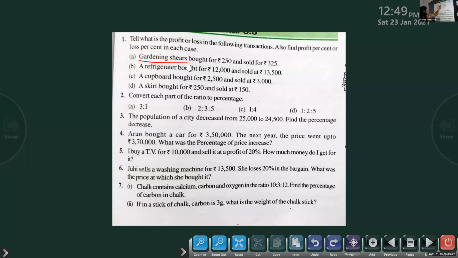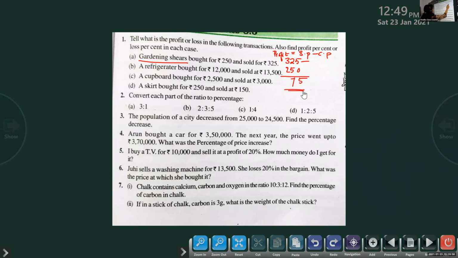Just simply subtract 325 minus 250. Is it profit or loss? Profit. What is profit? Profit is equal to SP minus CP. So I am doing 325 minus 250. 75, isn't it?